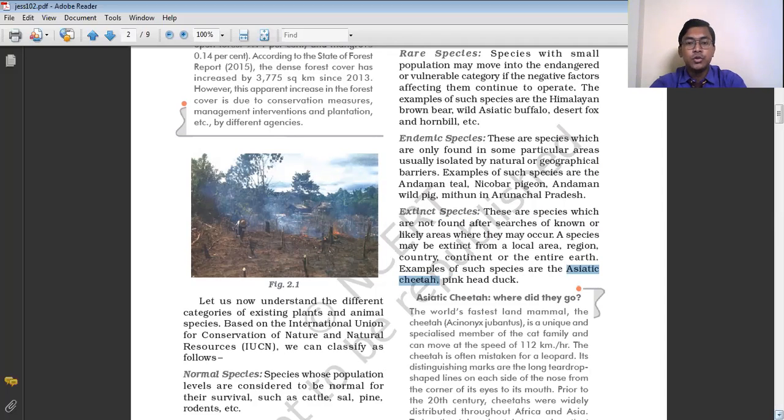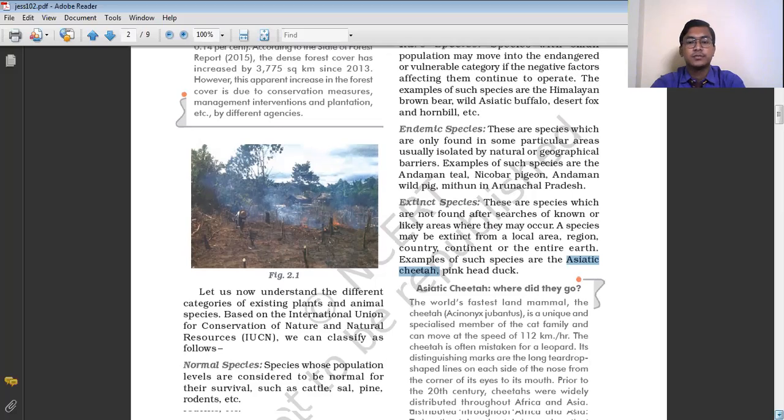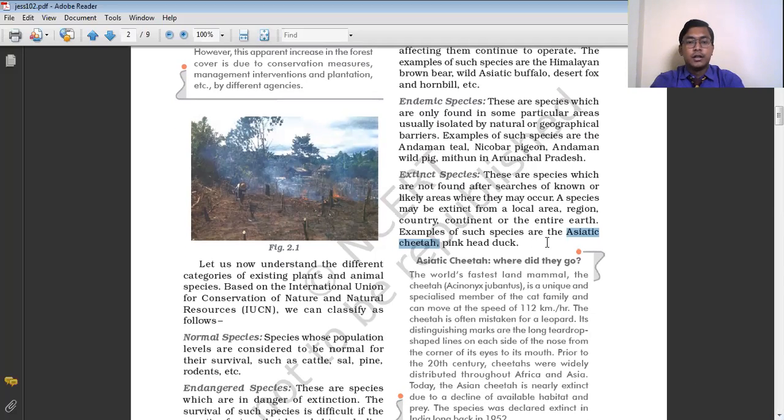So those species which are no more found in our country or on this earth are the extinct species. These are the different categories of species as given by the International Union for Conservation of Nature and Natural Resources.